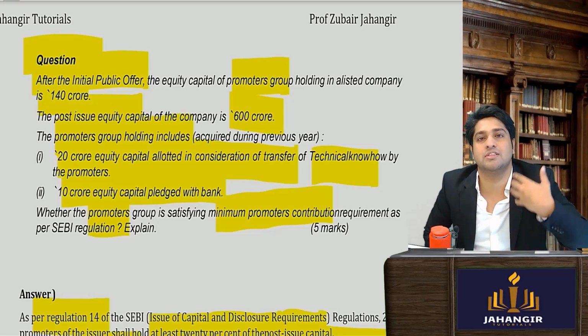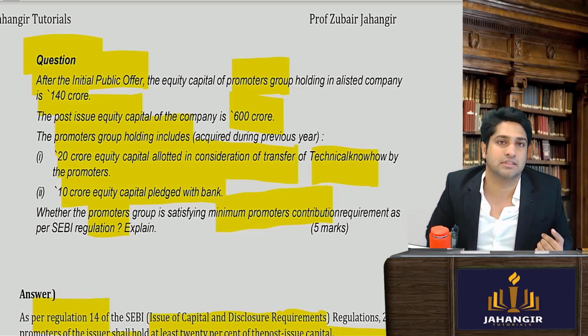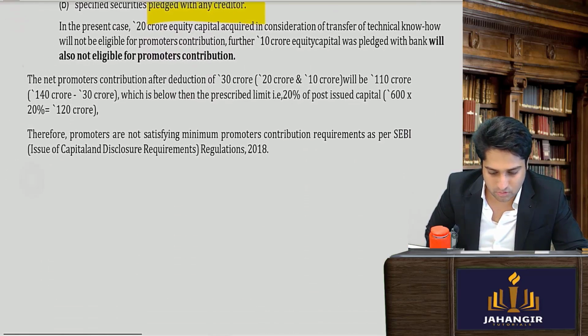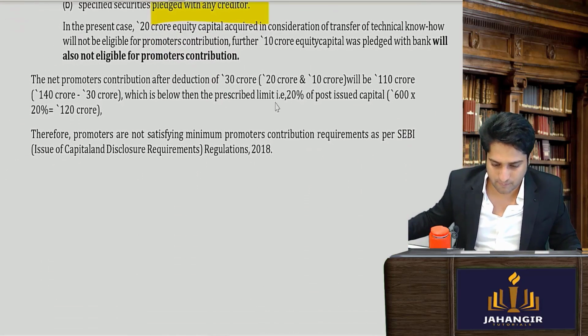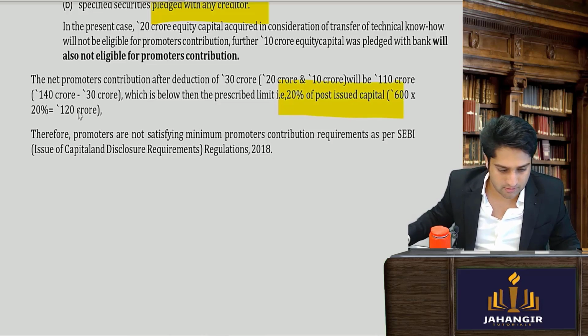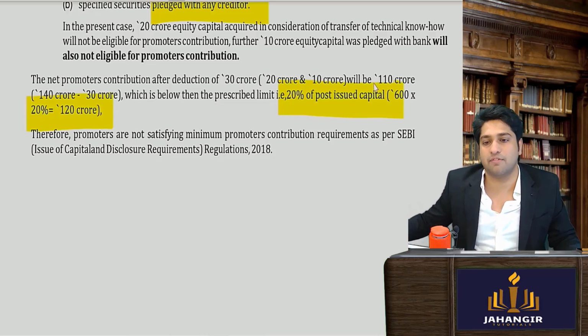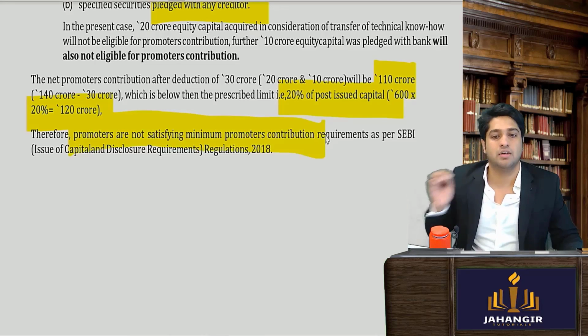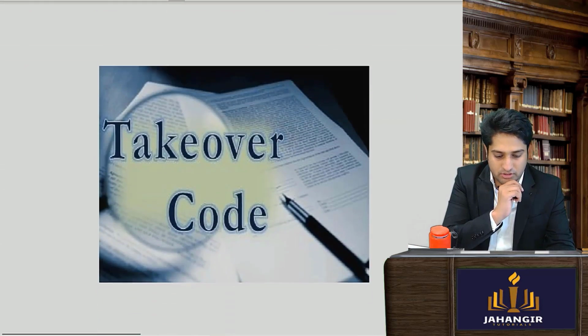Now I want to see whether it is 20% of 600 crores. So 20% of 600 crores कितना होगा? 120. Is 120 crores. However, they are holding how much? 110. So therefore the promoter is not satisfying the minimum promoter's contribution.